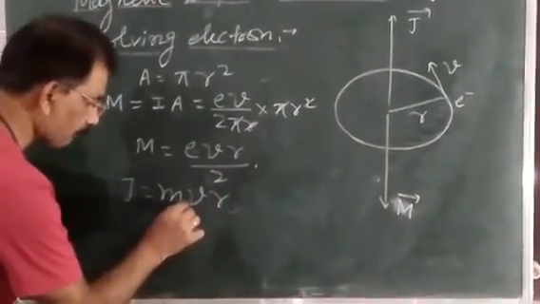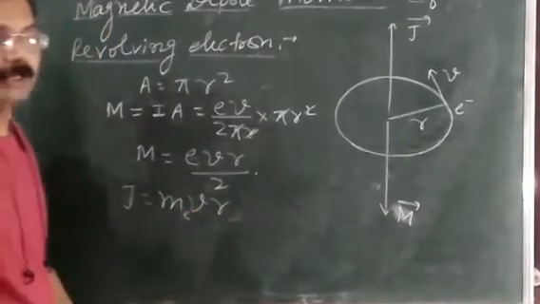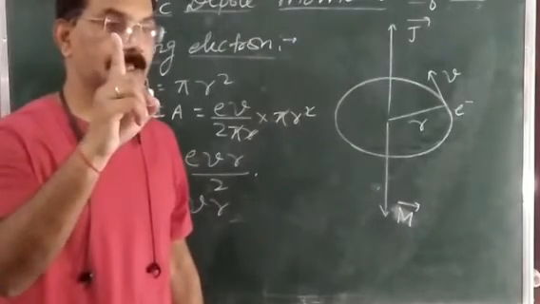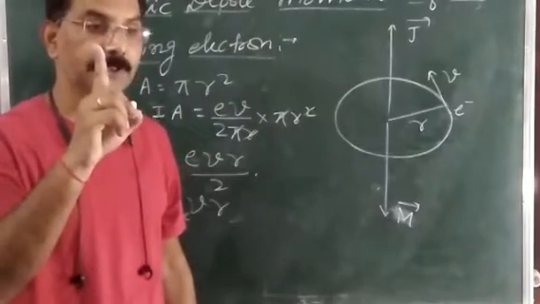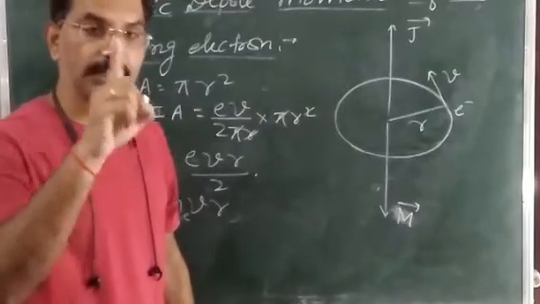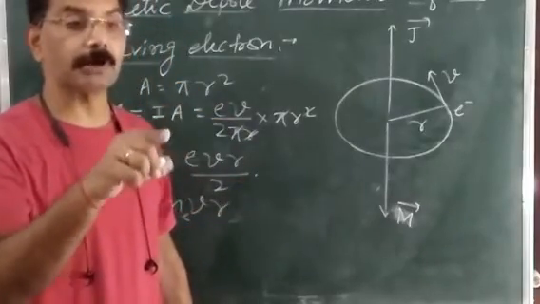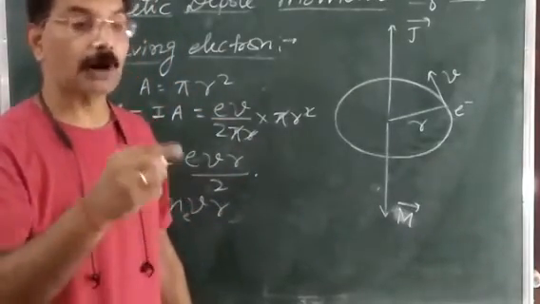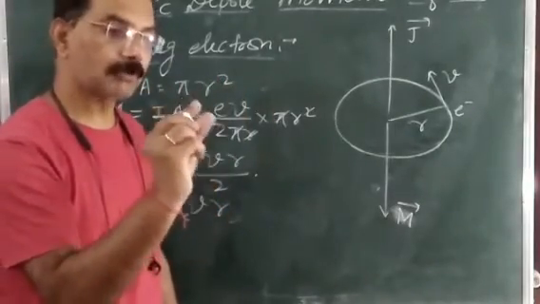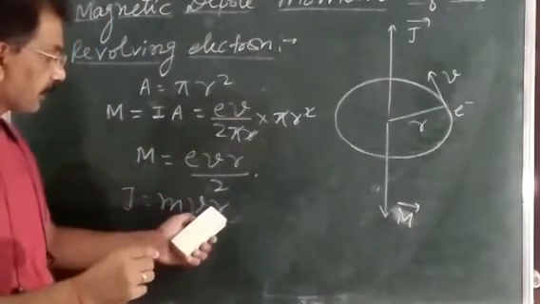mv(r), where m is the mass of the electron, v is the velocity and r is the radius of the circular path. अगर आपको याद हो तो बोर्ड्स का फर्स्ट postulate क्या था? शायद 11th में रहा होगा. फर्स्ट postulate, बोर्ड्स फर्स्ट postulate क्या है? The electron can revolve only in those orbits in which its angular momentum is an integral multiple of h upon 2 pi. तो हम आप लिखते थे angular momentum mvr. It means the angular momentum of the electron in any orbit is given by m_e v into r.